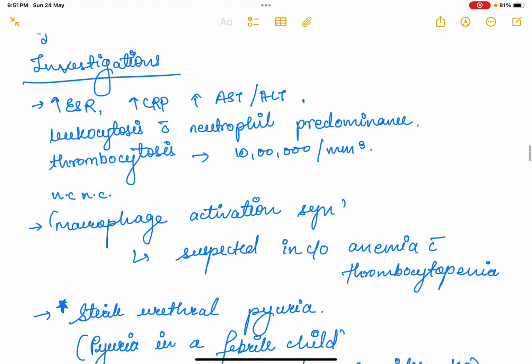Now, investigation. There would be non-specific markers of inflammation. So there would be raised ESR, raised CRP, raised transaminase level for inflammation. Then leukocytosis would be there with neutrophil predominance. There could be thrombocytosis, that is 10 lakh per mm cube, and there would be normocytic normochromic anemia. Now, macrophage activation syndrome is suspected in case of anemia with thrombocytopenia.